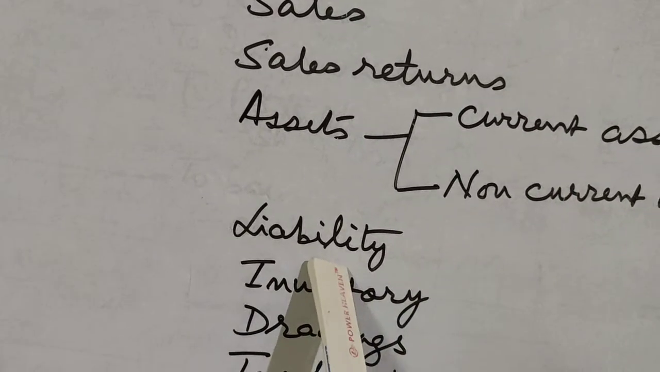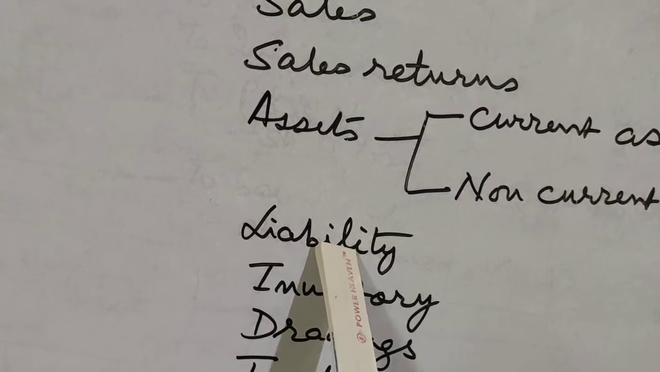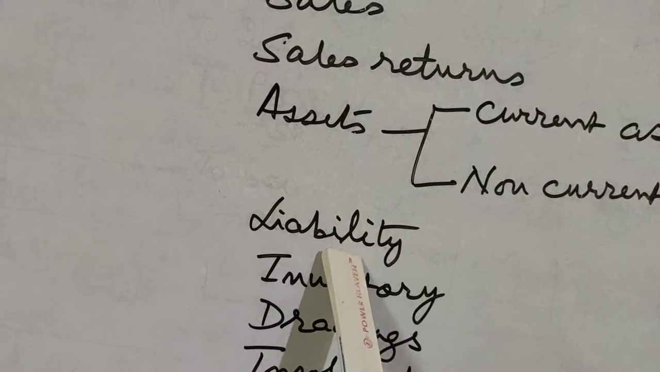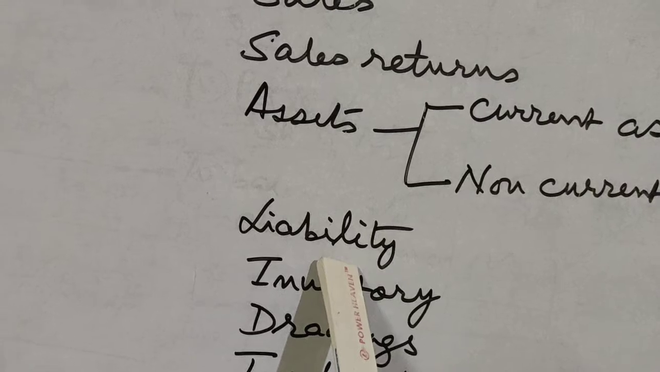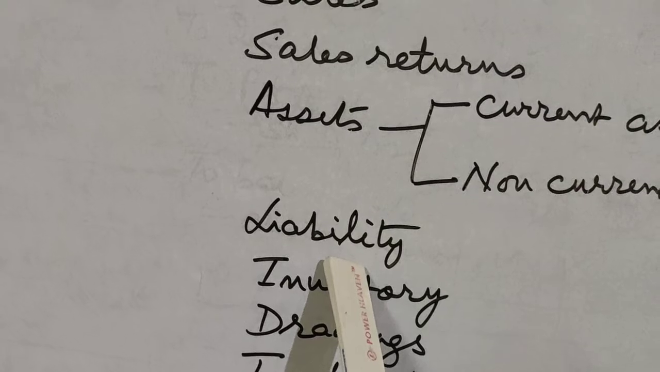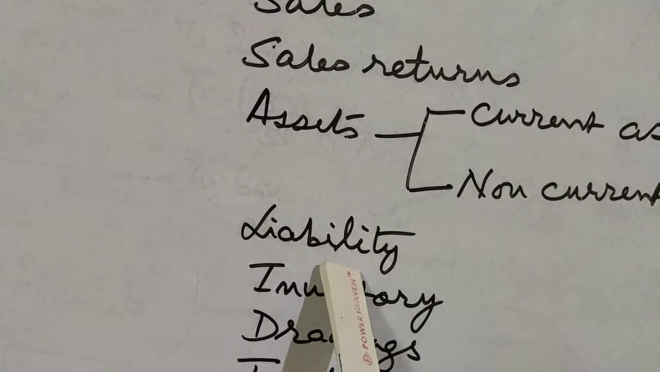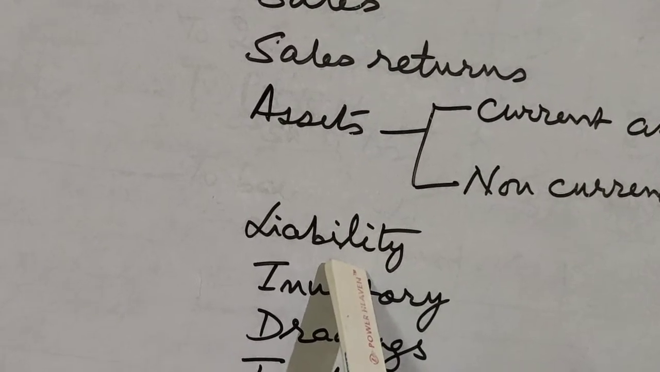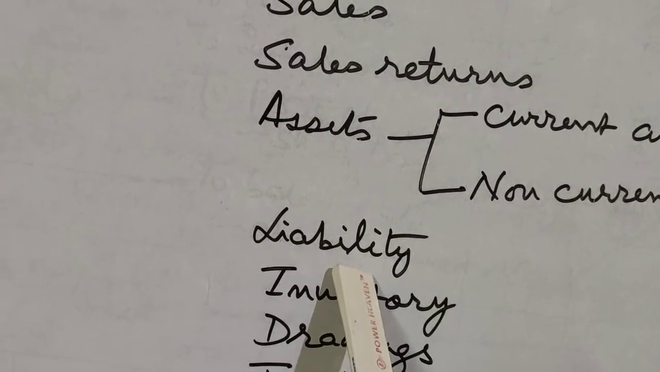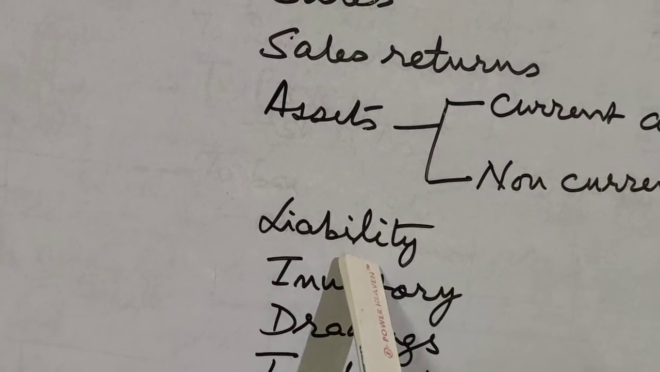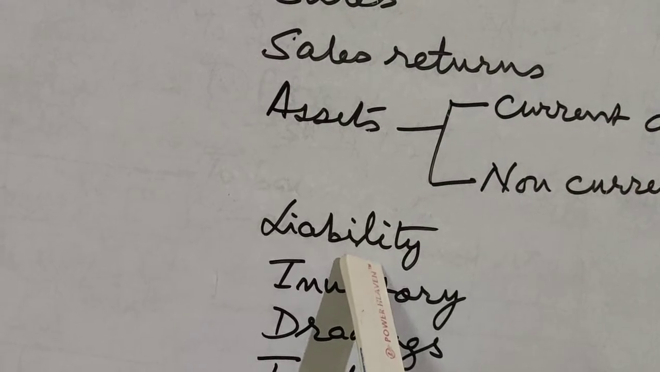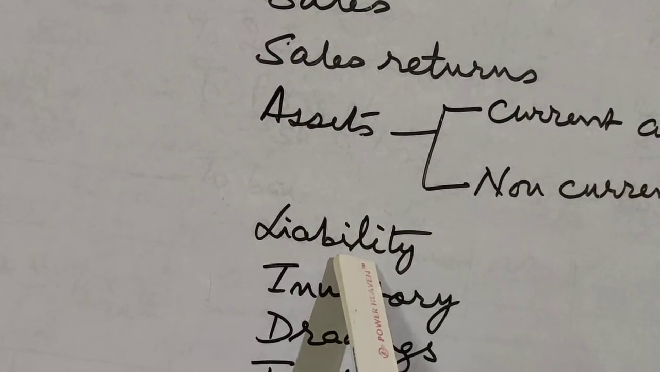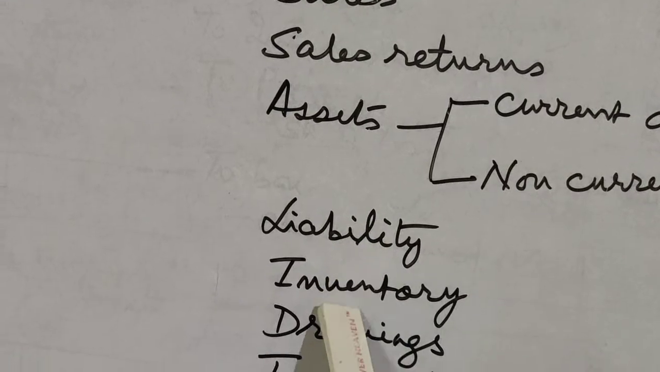Now we come to liability. What is a liability? When you owe something to somebody, that is known as liability. That means if I owe money to somebody, that will be my liability. For example, I purchase goods from somebody and I haven't paid him, so that is my liability. So liability means some type of consideration which you have to pay for any goods or services which you have received. For example, you go to a doctor and he gives you service and you have to pay the doctor. That will be a liability.